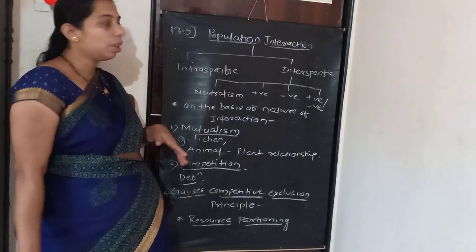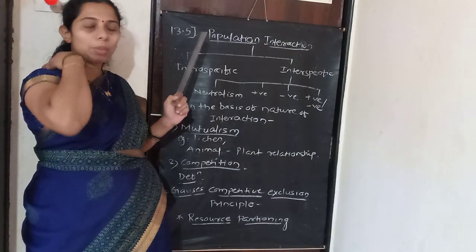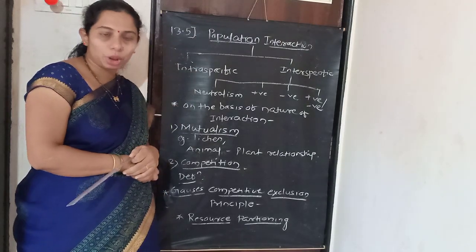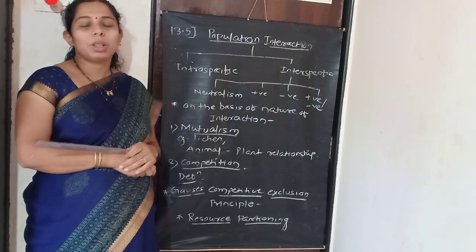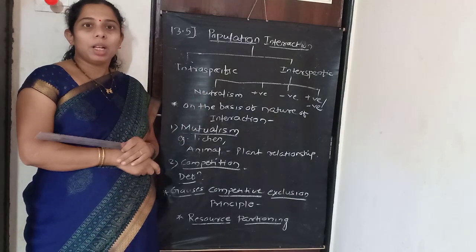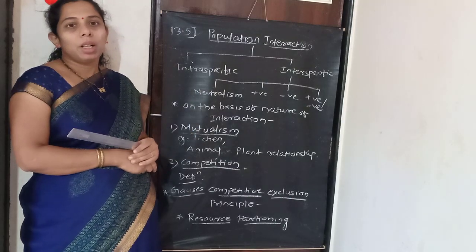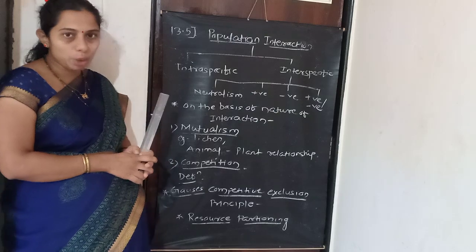Good morning, students. Here today we study the remaining point from chapter number 13, that is 13.5, population interaction. In the introductory part of population interaction, we know that individuals of different species living in the same geographical area are called a population.